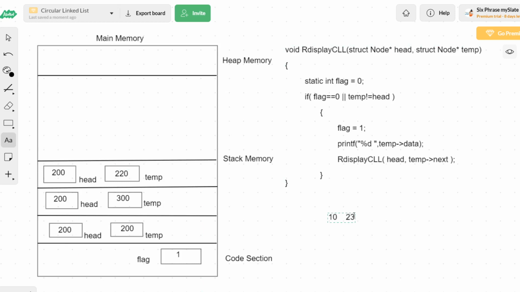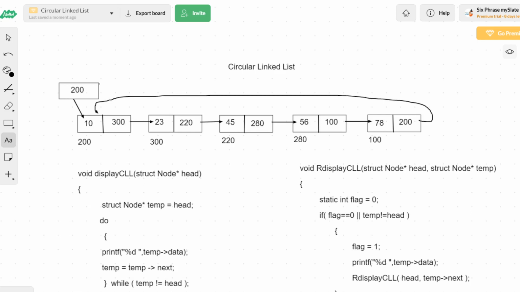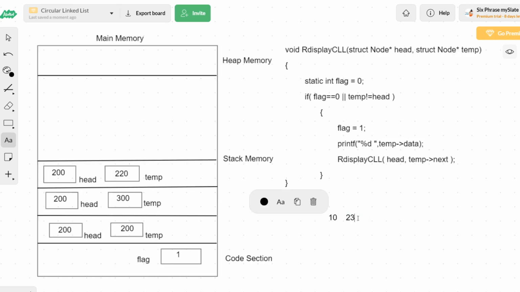So after printing 23, what is the value we have to print? The value is 45. So after printing 23, we need to print 45. Now after printing, what is the next line? Recursive call. So create an activation record for this recursive call. This activation record will have two memory blocks, one for head and the other for temp. So two memory blocks that I am creating, one taking the name head, the other taking temp as a name.